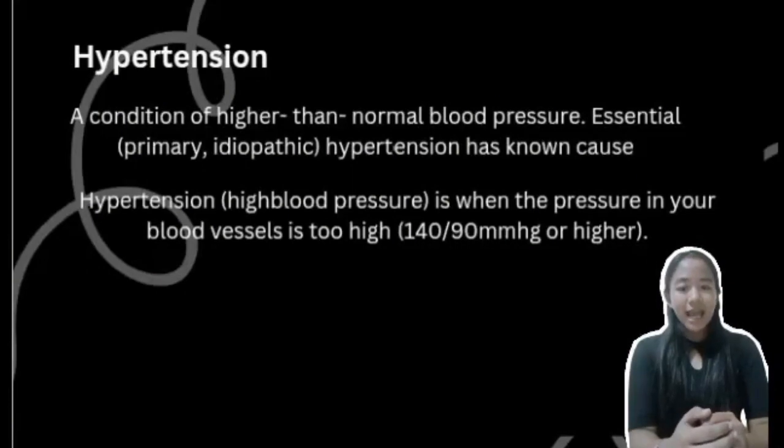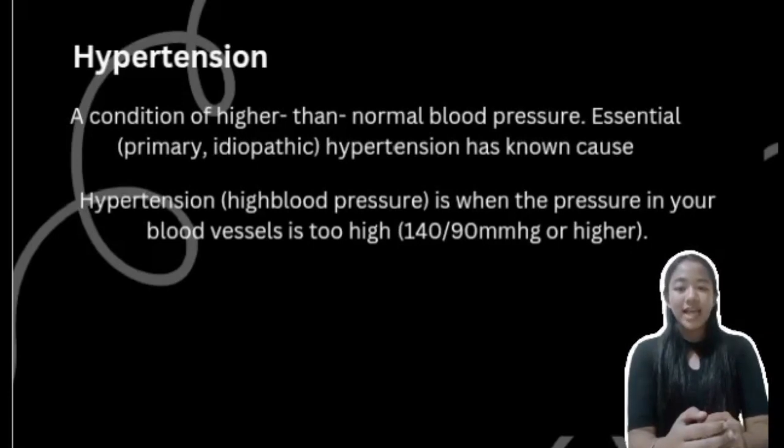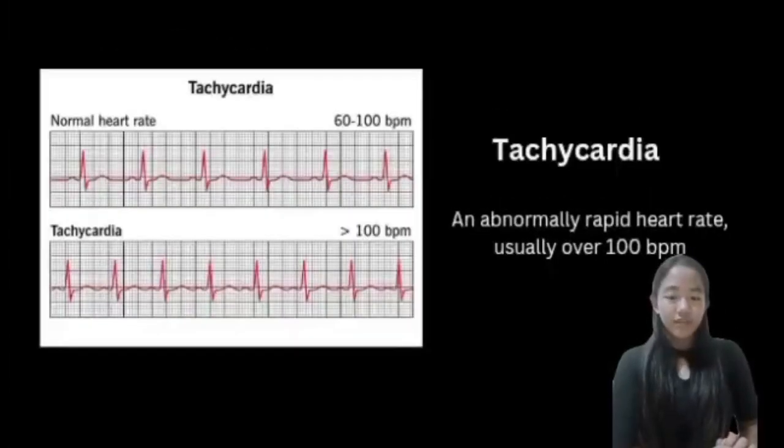Next is hypertension, or what we also know as high blood pressure. It is a blood pressure that is higher than normal, where the normal blood pressure is 130/70. Tachycardia. Tachycardia is an abnormally rapid heart rate, usually over 100 beats per minute.